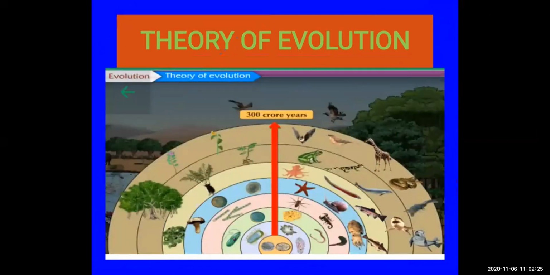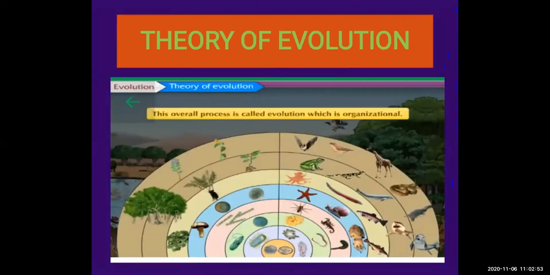Next you can see there are simple to complex materials. Now we can see crores of species with different shapes and complexity. This started 300 years ago with the simple protoplasm, the unicellular organism, formed in the ocean, and then gradually different types of animals and plants became available.